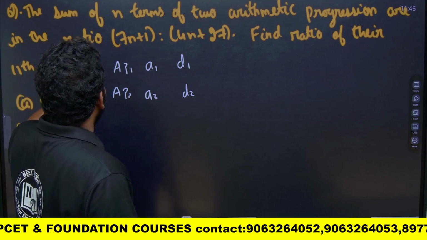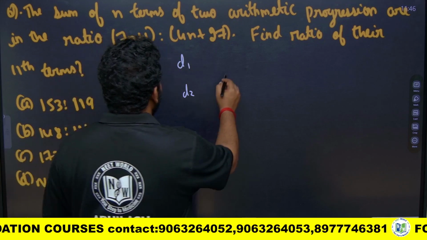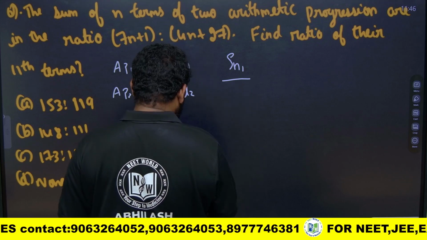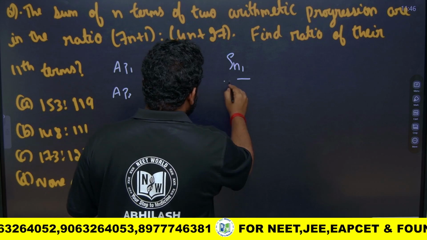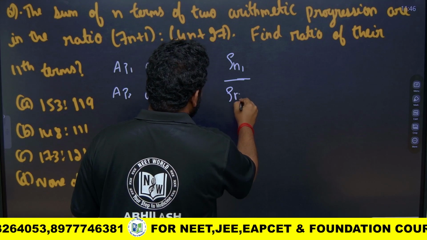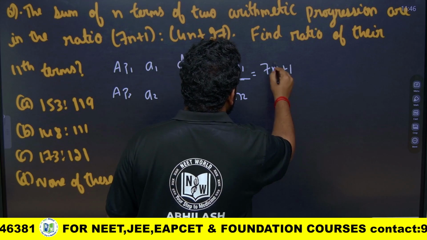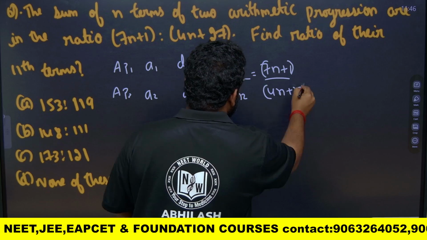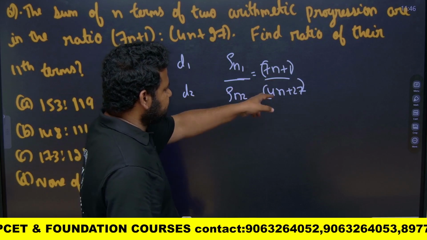They are telling us the sums of the first n terms of the two arithmetic progressions are in the ratio Sn1 by Sn2 equal to 7n plus 1 by 4n plus 27. Here n is the same, the number of terms is the same.